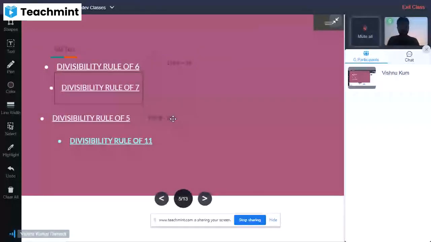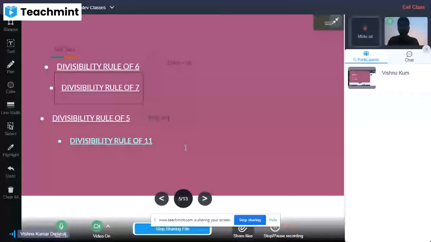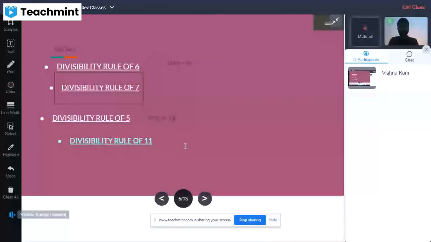And if we take 5050 as a number, it will also be completely divisible by 5, and the resultant will be 1010.